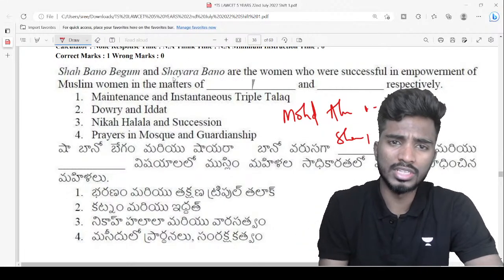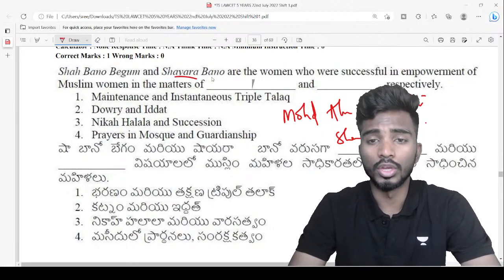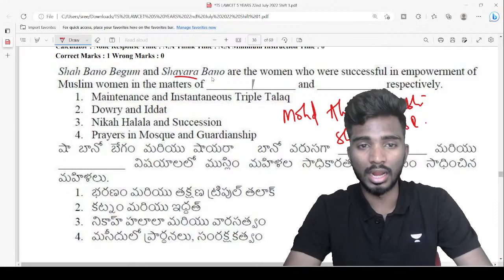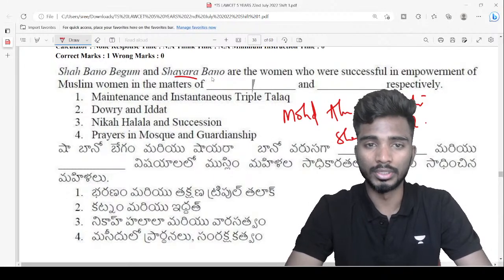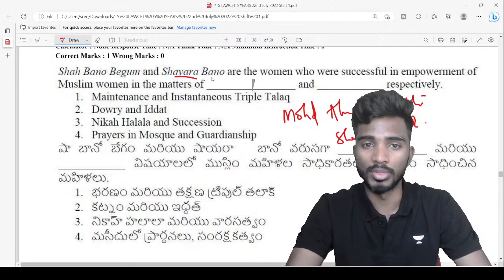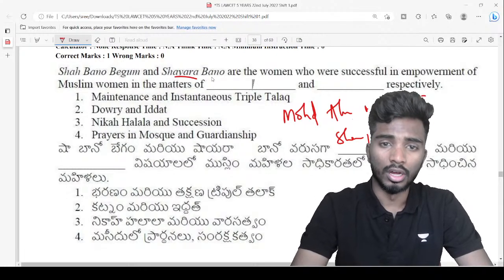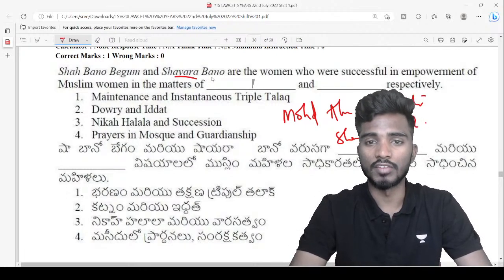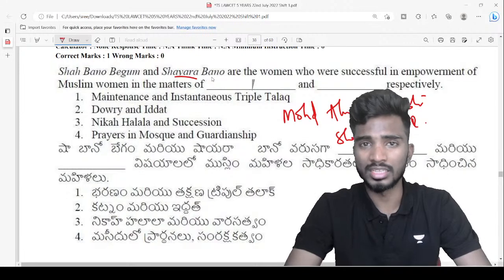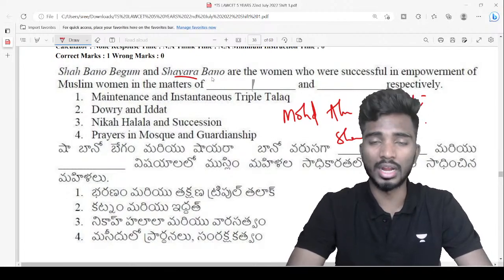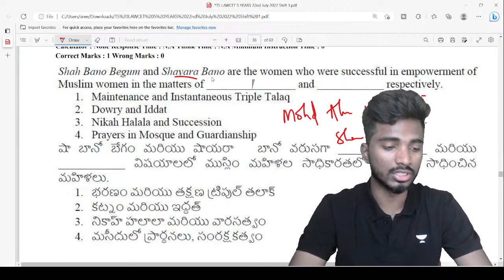Whereas Shaira Banu is a recent case, in which instant triple talaq was struck down as null and void by the Supreme Court. Instantaneous triple talaq is if the husband says talaq, talaq, talaq, thrice, the divorce is granted.